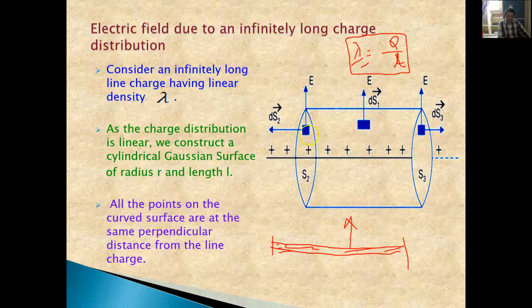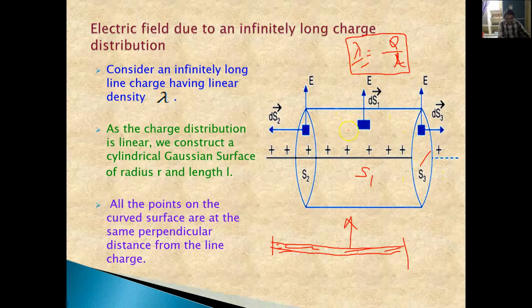That means dS2 is a very small surface element in the S2 surface, whereas dS1 is an infinitely small surface element in the surface S1. S1 is here our curved surface, that means the cylindrical surface. Now dS3 is the infinitely small surface element on surface 3.